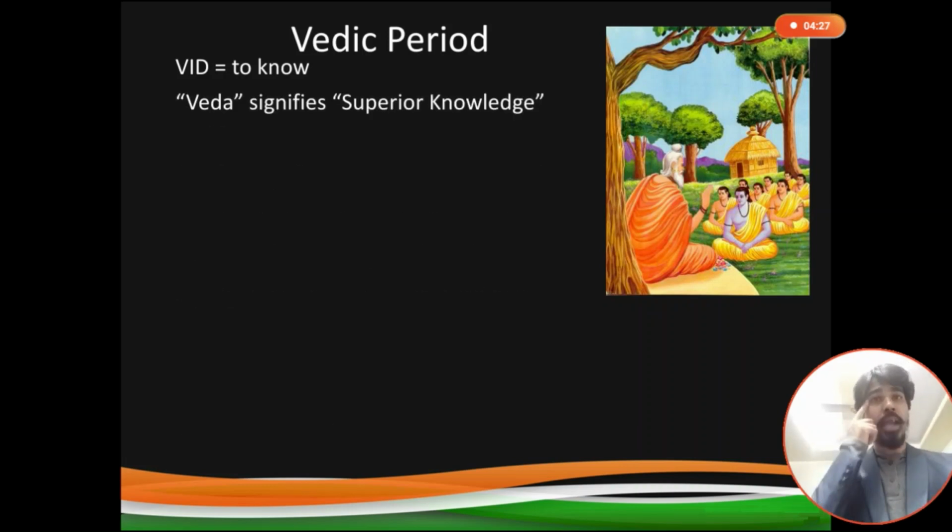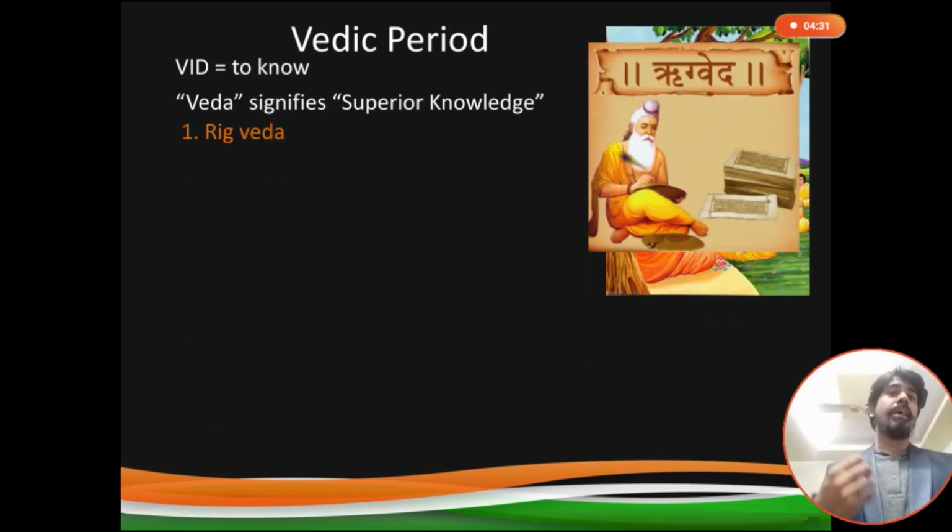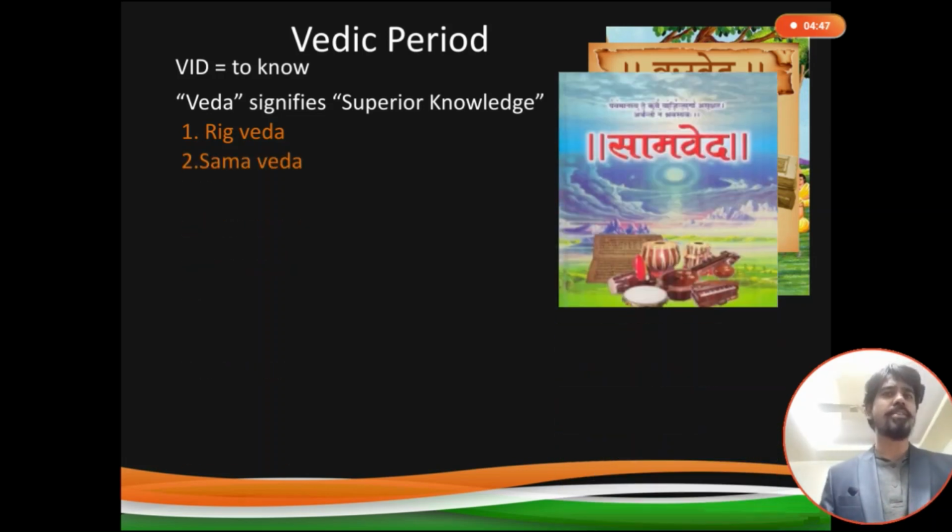Vedic period, as we all know, Veda is a Sanskrit term that means Vidya, to know something, and Vedas signify the superior knowledge. When the Rishis had superior knowledge and they wrote it or remembered it, that is called Vedic scriptures. So there are 4 Vedas, as we know. First is Rig Veda, second Sam Veda. You can see some musical instruments in the photograph for Sam Veda, because the origin of music is written in Sam Veda.